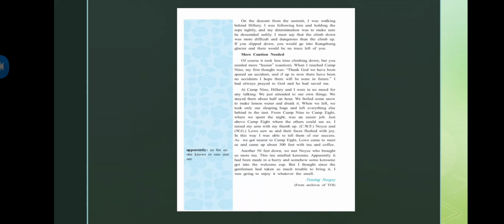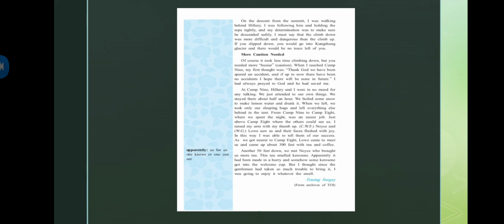So now what he's saying, while going down, Edmund Hillary was ahead, leading, and I was following him. While holding the rope tightly, I had to make sure that he moved safely, so that I'll also be safe, and then both of us will be safe. And what he's saying is that moving down is more dangerous as compared to moving up, because if you slip once, you will slip directly to the end part of it, wherever it leads you.